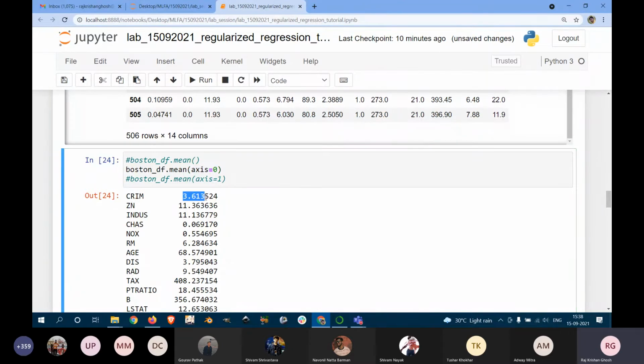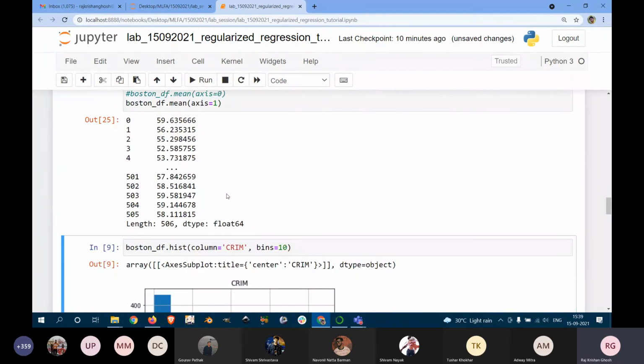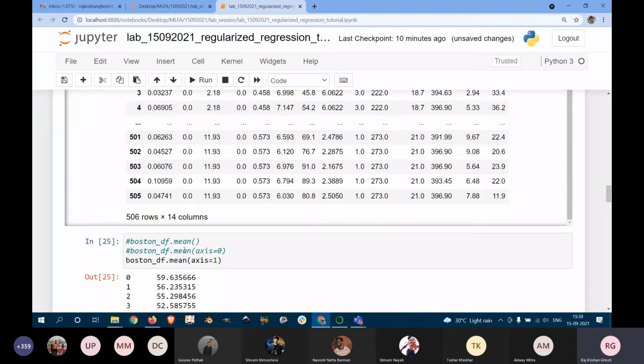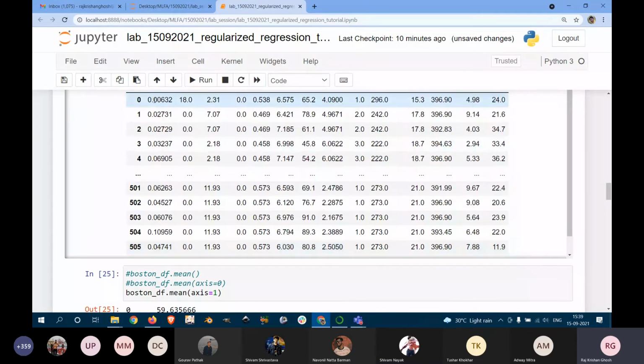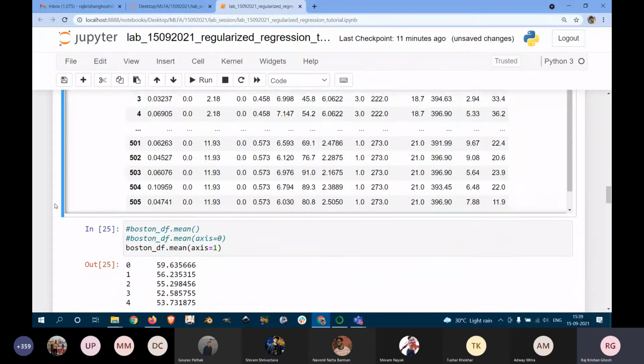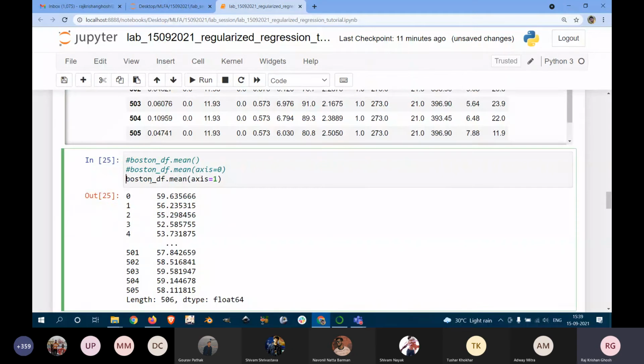So the first column mean will be this, the second column mean will be this, and so on. On the other hand, if I use Boston DF dot mean with axis equals 1 and run this, then it will create these means according to the rows. Basically it will take all the values in the first row, take the mean of that and show it. It will do it for all the rows here. Okay.